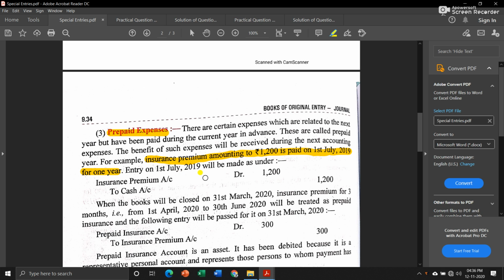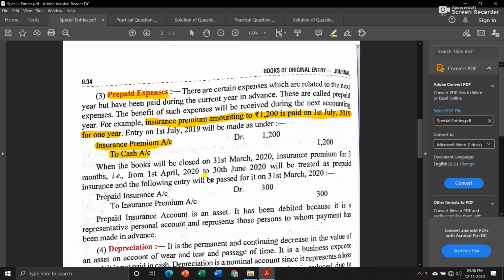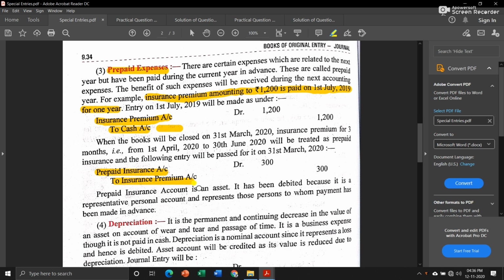While making that payment, we have paid insurance premium, which is one of our expenses. So according to the nominal accounts rule, debit all expenses, and we will credit cash account because cash is going out from our business. We will pass this entry while paying the insurance premium, but at the end of the financial year, that is on 31st March 2020, we will pass one journal entry, prepaid insurance account to insurance premium account. Prepaid insurance account is an asset.